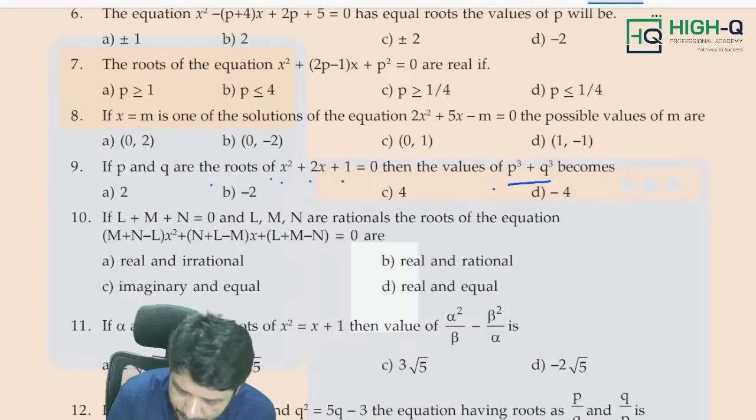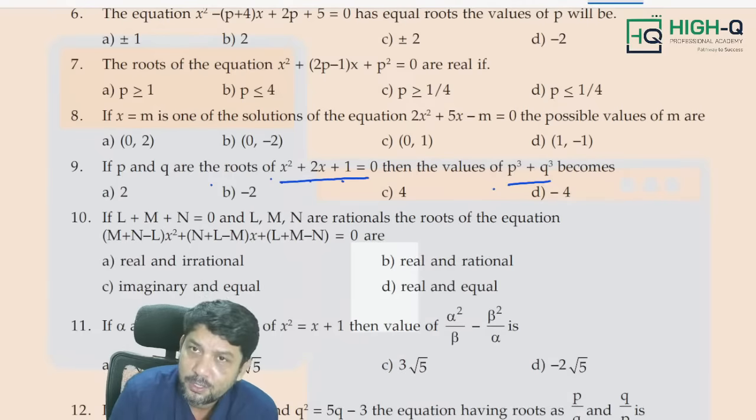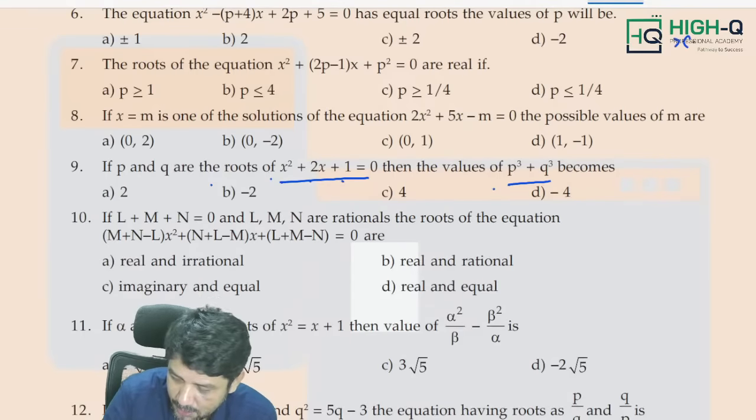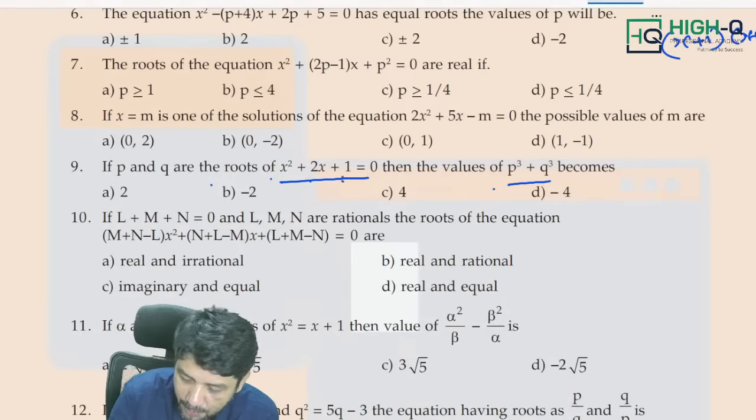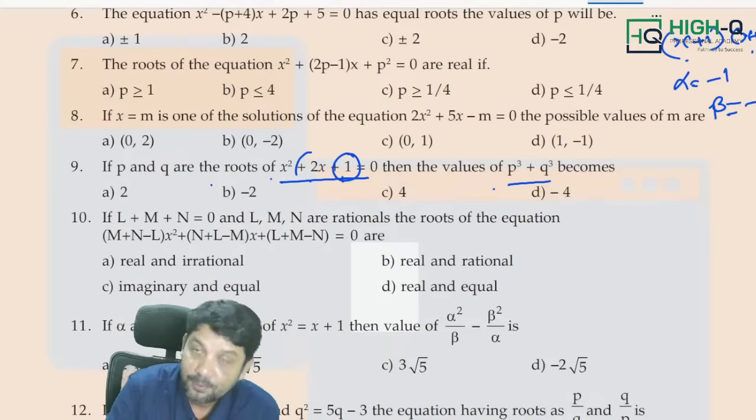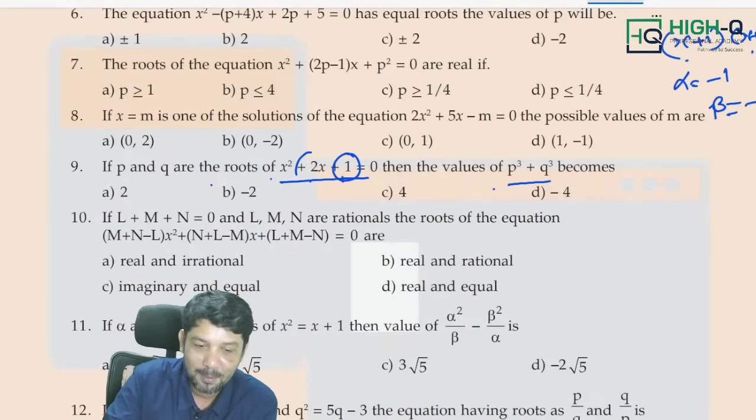I will tell you. x square plus 2x plus 1 equal to 0. You know quadratic equation, how to solve the quadratic equation, right? Yes, what is it? Sir, it is going to be x plus 1 into x plus 1, sir, after solving it. When you multiply, you will get 1. Add, you will get 2. So therefore, x plus 1 into x plus 1, sir. Alpha is equal to minus 1, beta is equal to minus 1, my dear. Right? Two roots, na? Minus 1, minus 1, equal roots.